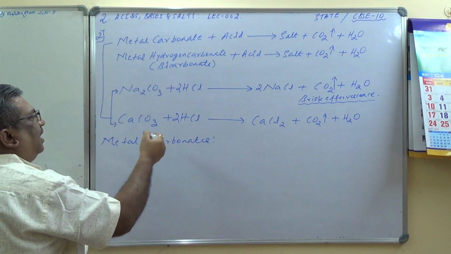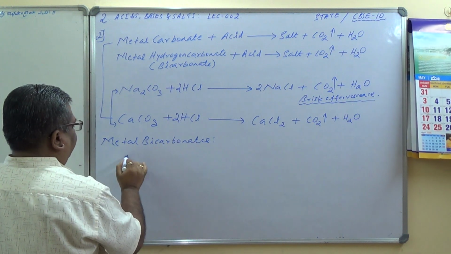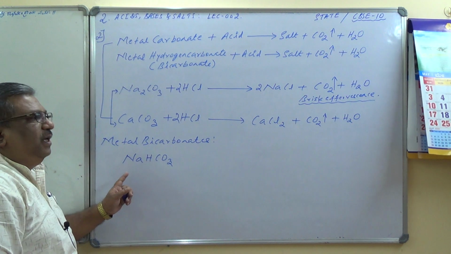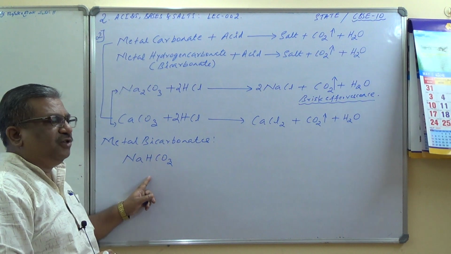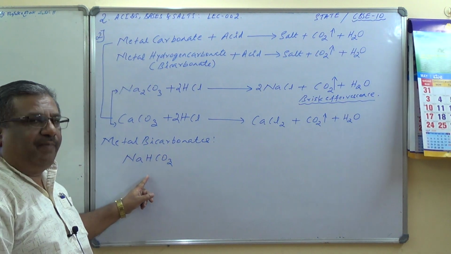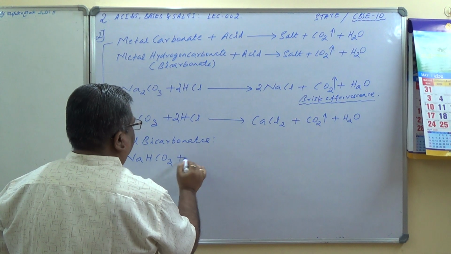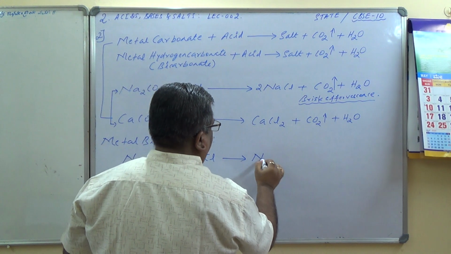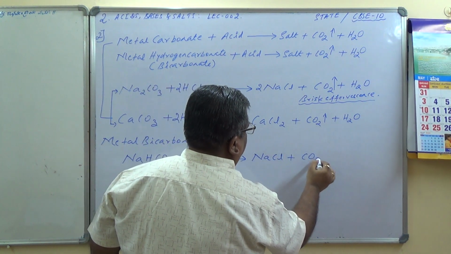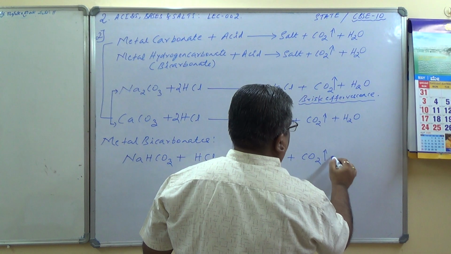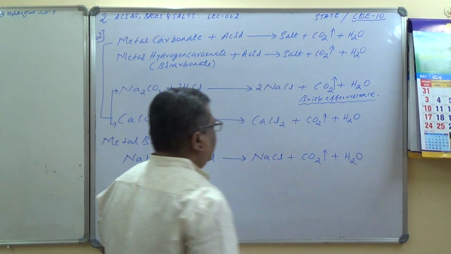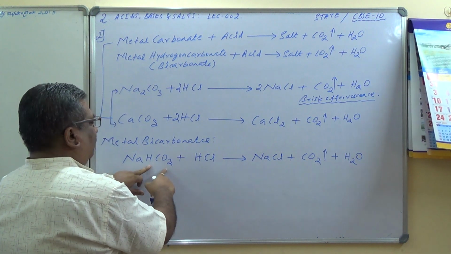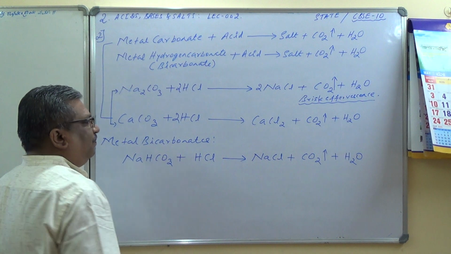Metal bicarbonates and dilute acids. Sodium bicarbonate, NaHCO3. Please remember, NaHCO3 is called sodium hydrogen carbonate or sodium bicarbonate, plus hydrochloric acid gives you NaCl plus CO2 plus H2O. Let us balance it. H2O, CO2, NaCl. It is balanced.